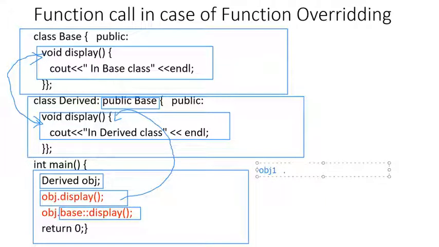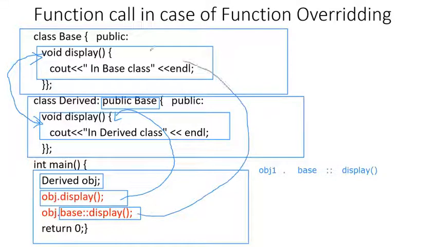Then do not write the name of the member function directly. First write the name of the base class and then use the scope resolution operator. And then write the name of the function that you want to call. So when you use the scope resolution operator with the base class, the call is actually placed to the overridden member function of the base class.